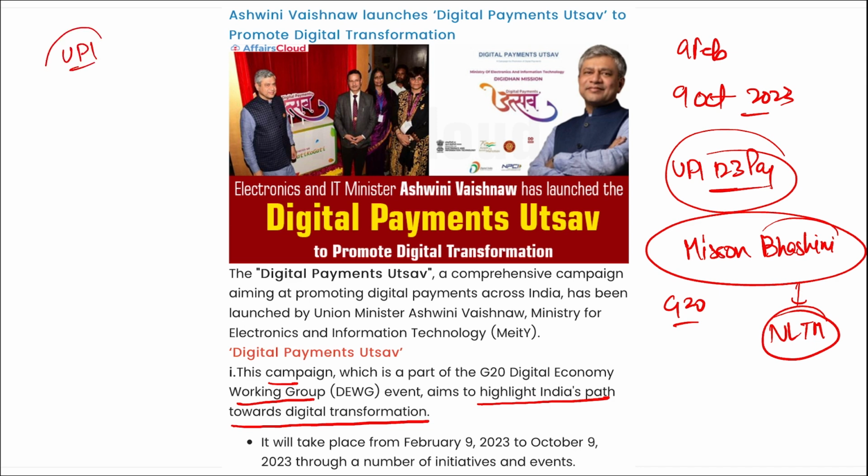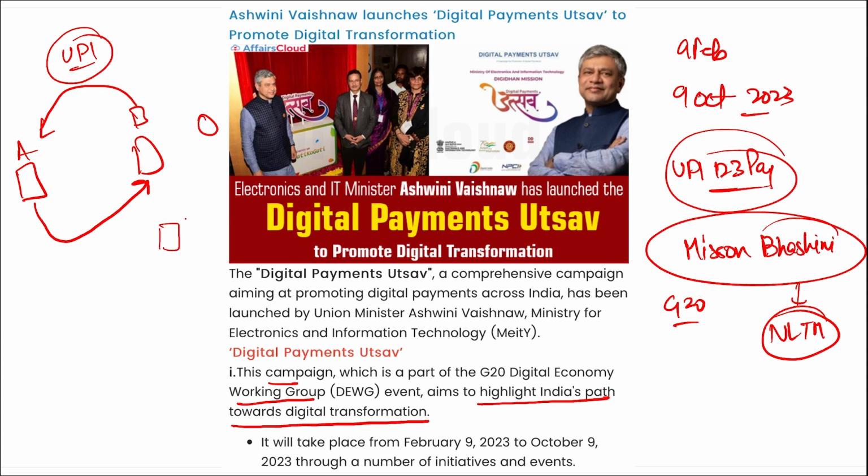UPI has made everything easier. If there are two mobile phones, say A and B, and both of these mobile numbers are linked to their bank accounts, then A will be able to easily send money to B just by scanning the QR code, and similarly B will also be able to send money to A easily just by scanning the QR code provided by A's phone. Alright, and this has made the payment system and transactions very easy. Now you will be able to see these QR codes on each and every shop nowadays.